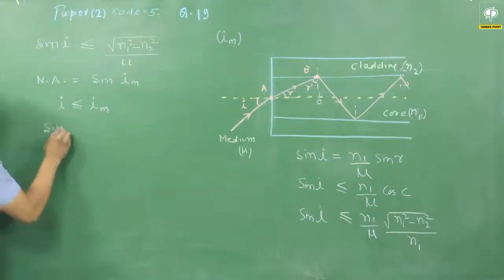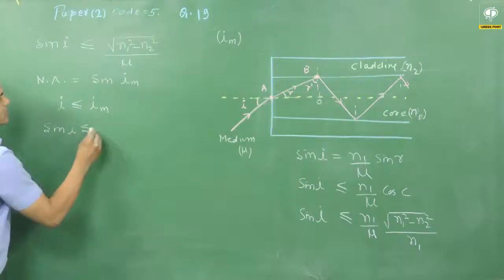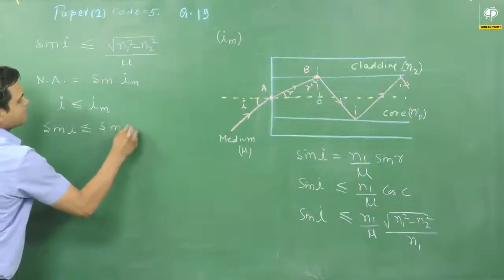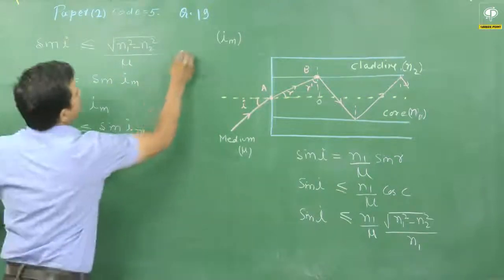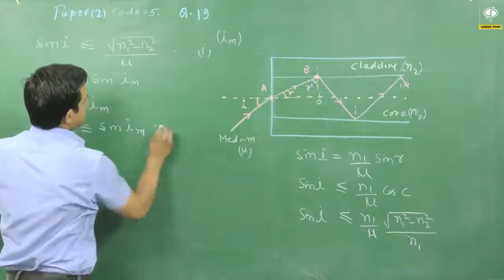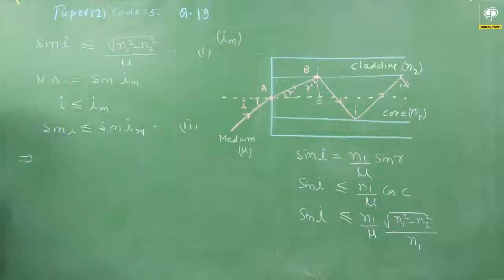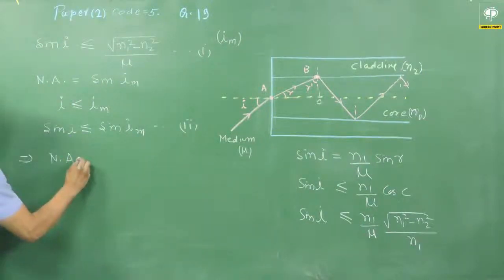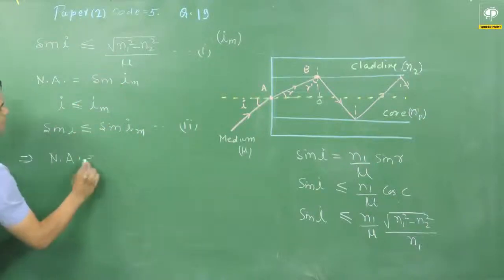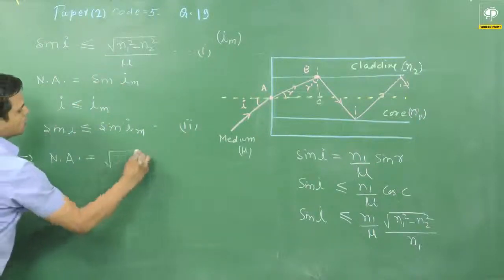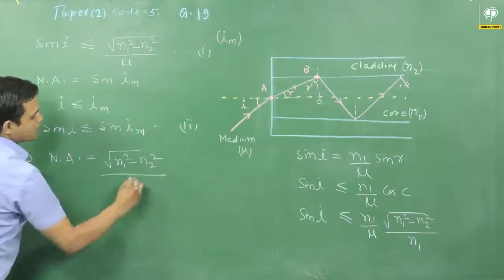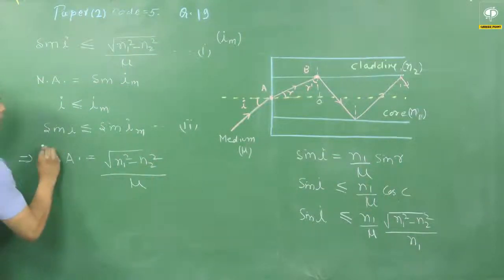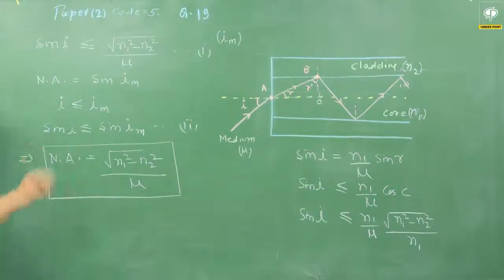So can I write here sin I is always less than or equal to sin Im. Therefore, from equation, let us say this is my equation 1, this is my equation 2, I can write the numerical aperture, that is equal to sin Im is equal to root of n1 square minus n2 square upon mu. So this is my numerical aperture value.